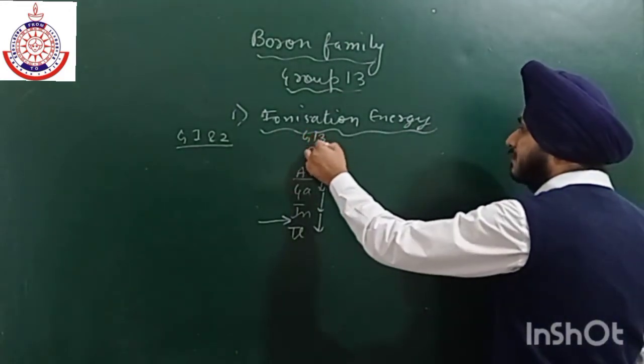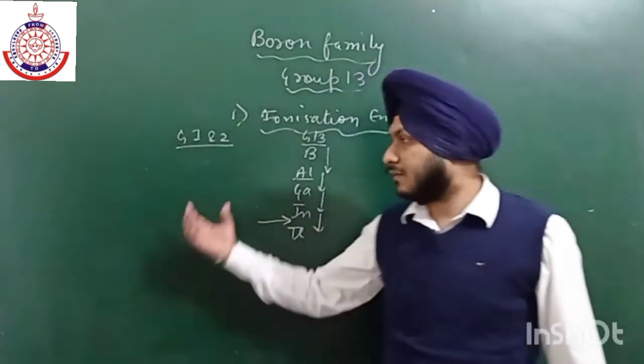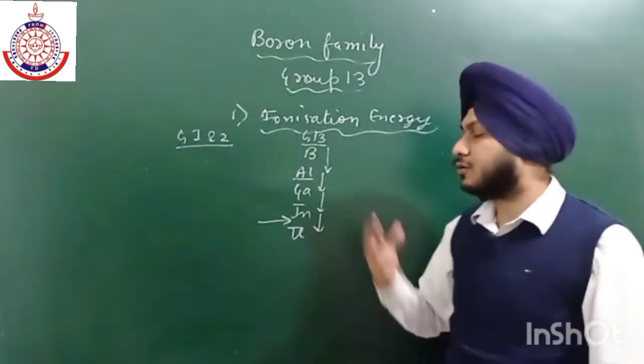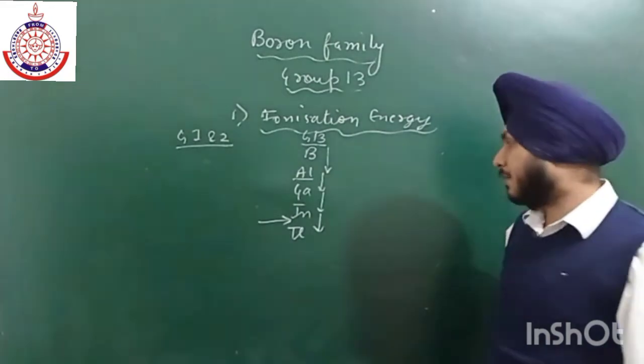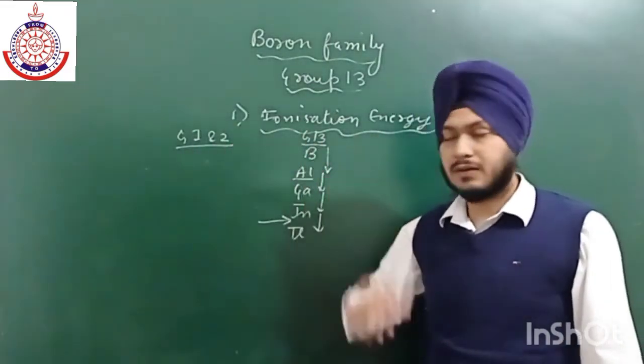In case we compare with group number 1 and 2, from group 1 and 2 we have to remove the electron from the s orbital, as compared to group number 13 in which we have to eject an electron from the p orbital. Okay, so that is why their ionization energy is lower than that of group number 1 and 2.